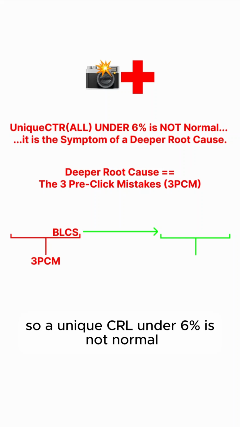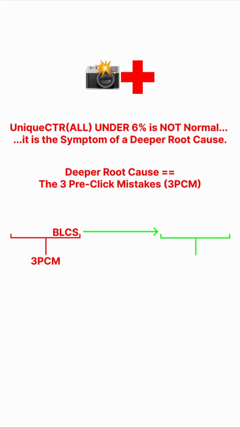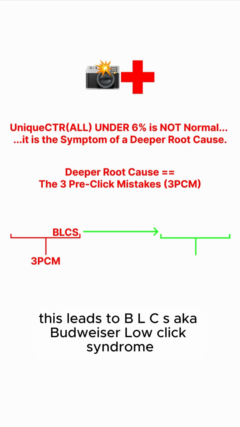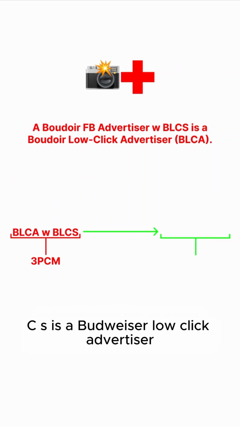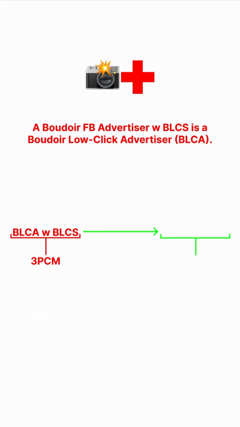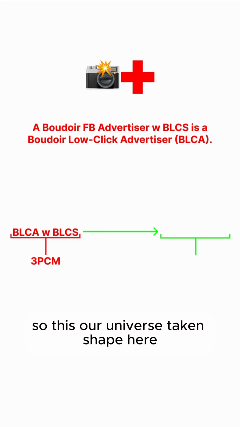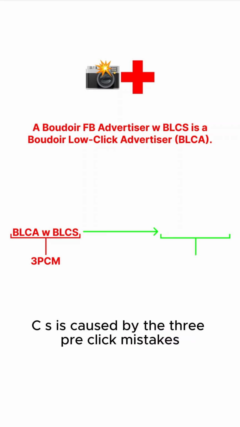So a unique CTR under 6% is not normal, it is a symptom of a deeper root cause. And that deeper root cause is the 3 pre-click mistakes, the 3 PCM. This leads to BLCS, aka Boudoir Low Click Syndrome. And a Boudoir Facebook advertiser with BLCS is a Boudoir Low Click advertiser, aka a BLCA. So this is our universe taking shape here. BLCA with BLCS is caused by the 3 pre-click mistakes.